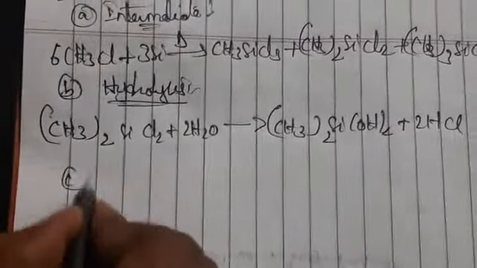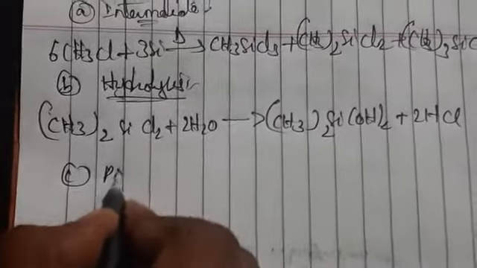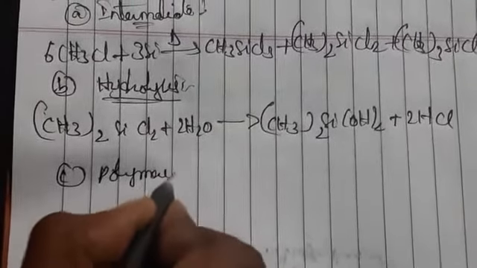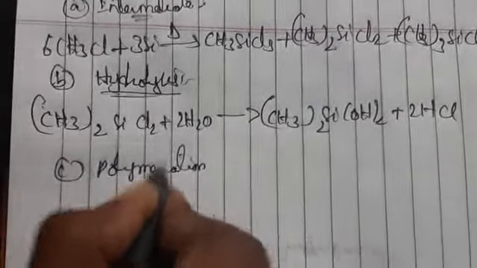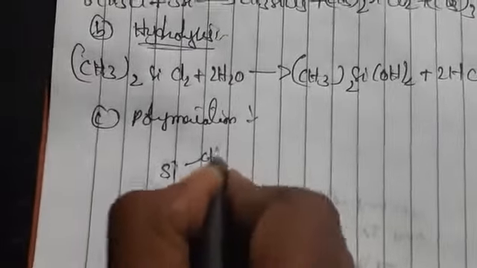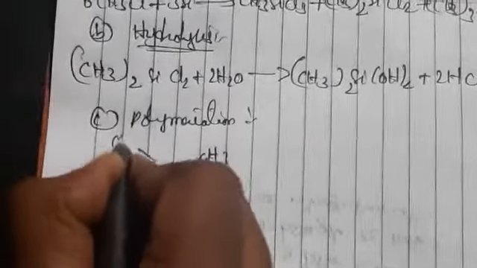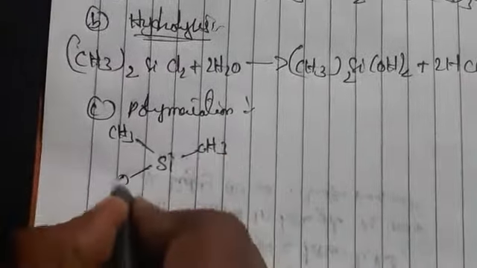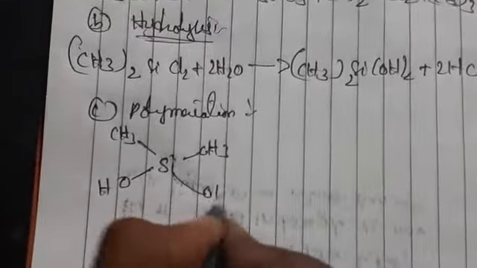So next, polymerization of silanols. In polymerization of silanols, we take Si with CH3, CH3, OH, OH.